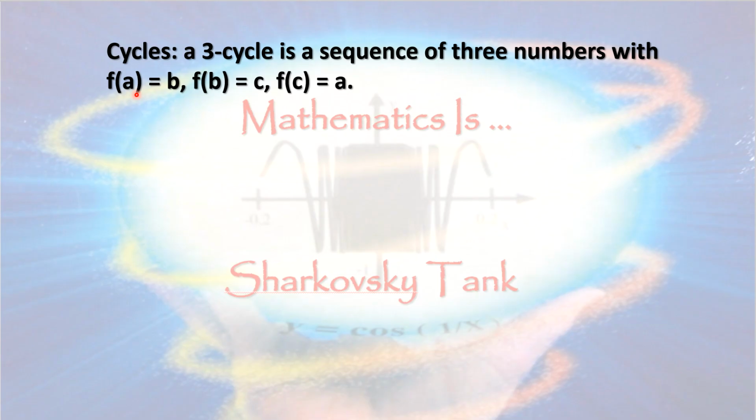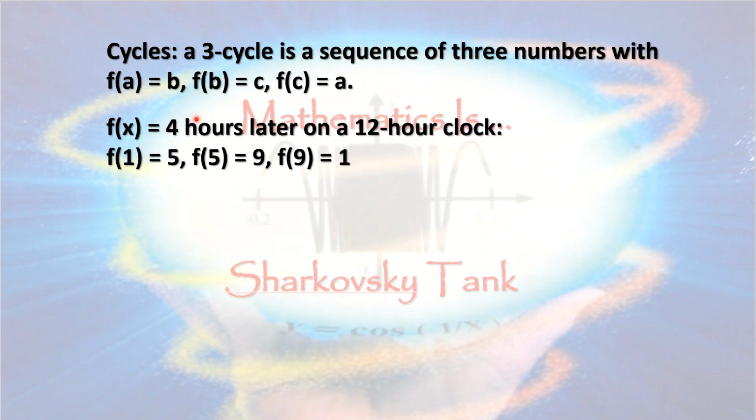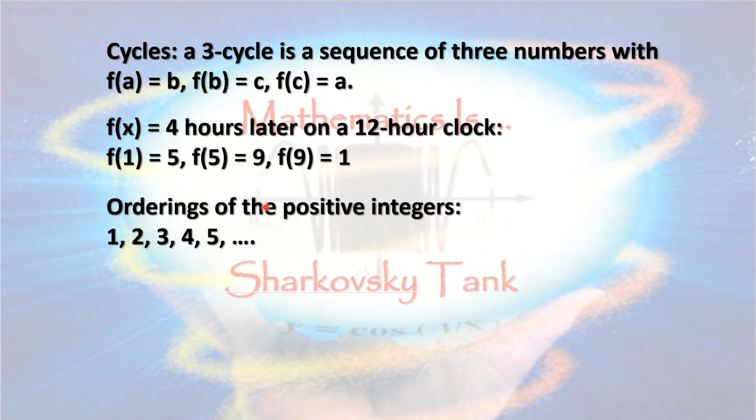For example, on a 12-hour clock, if the function is 4 hours later, f of 1, 4 hours later from 1 is 5 o'clock, 4 hours after 5 is 9, and on a 12-hour clock, 4 hours after 9 is back to 1. Now we'll take a huge detour and look at orderings of the positive integers.